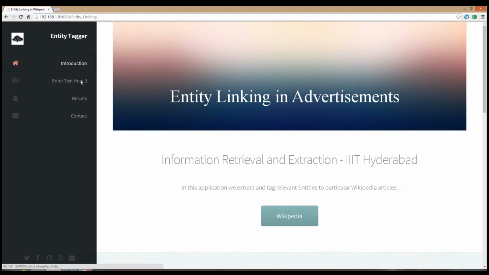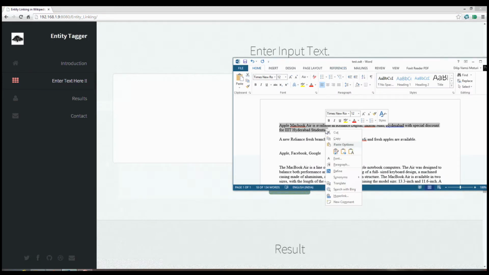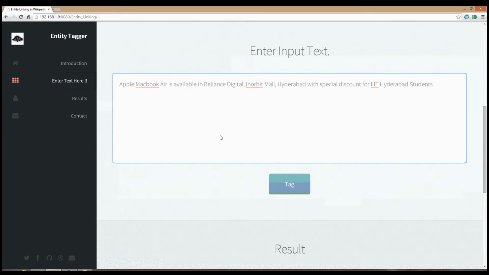This link will redirect you to the text box where you can give the input and tag them accordingly. So now I am going to give an input. You can see that the input is about Apple MacBook Air, which is available in Reliance Digital and has a special discount for IIIT Hyderabad students.